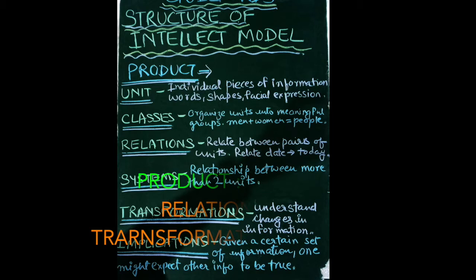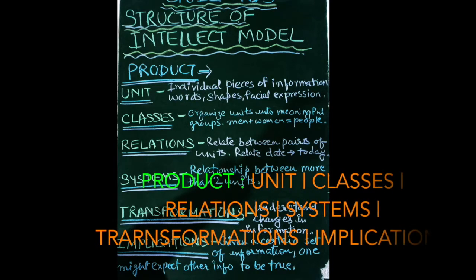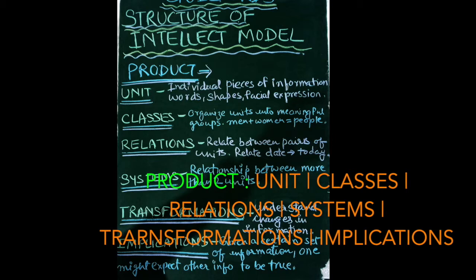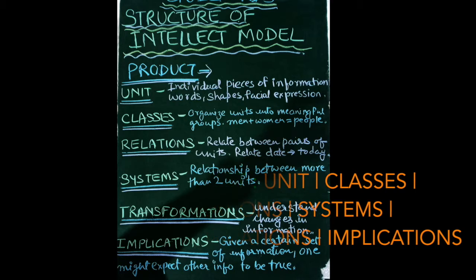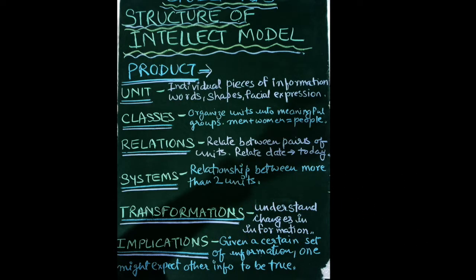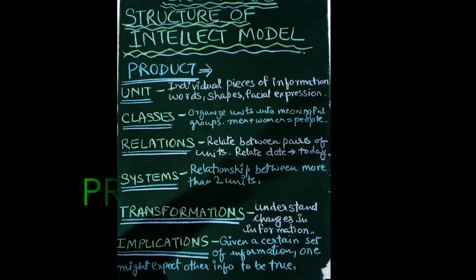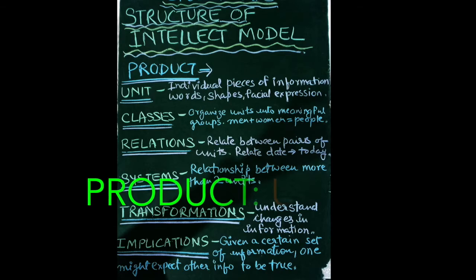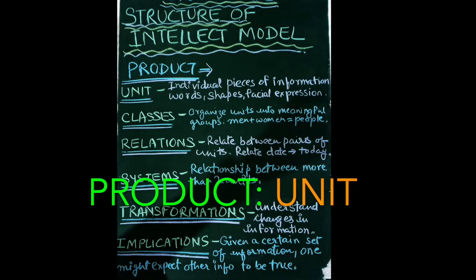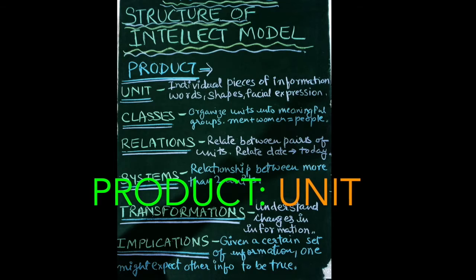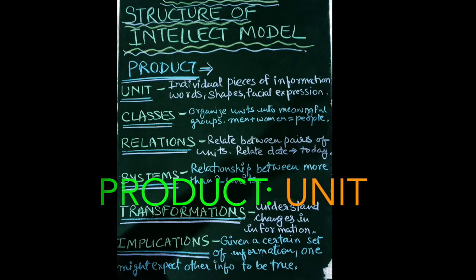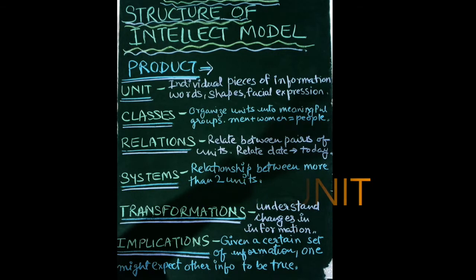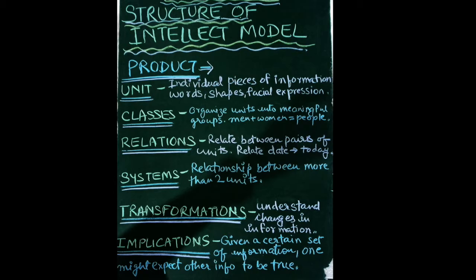The second factor group, I will call it a group, Guilford has defined as the product. Product includes unit, classes, relations, systems, transformations, and implications. We'll talk about that one by one. The first factor under the heading product, Guilford has defined as unit. Unit means individual pieces of information. That can be words, shapes, even a facial expression can be considered a unit. So that is an important factor under the heading product.